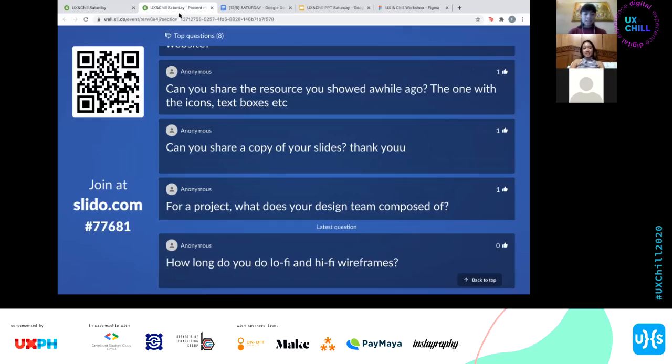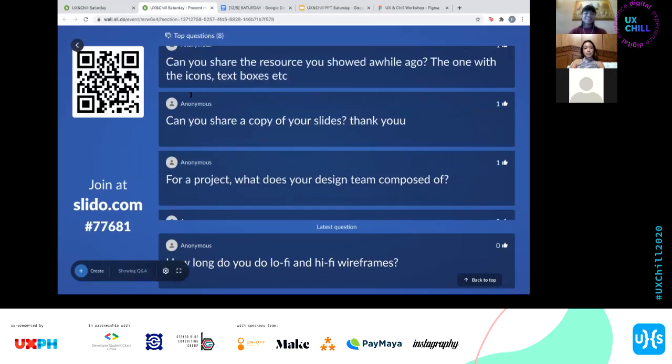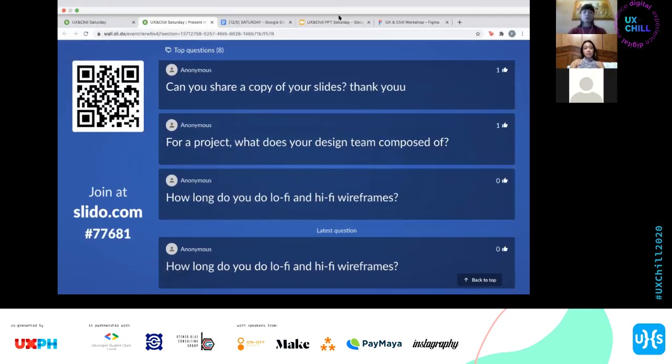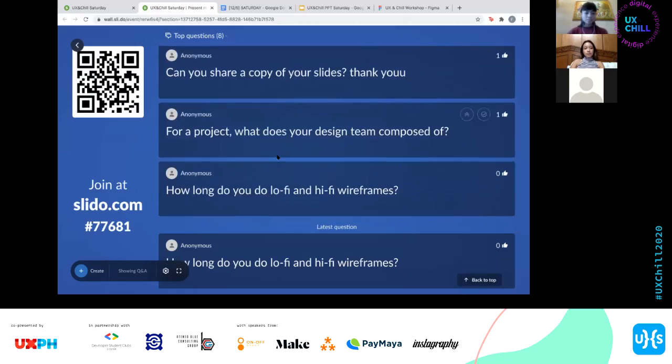Okay. Yeah. And then one of the last questions na talaga. For a project, what does your design team compose of? Well, at Make, we have 3 tracks of designers. So either you're a strategist, you're an IXD, interaction designer, or you're a visual designer. So it kind of depends.